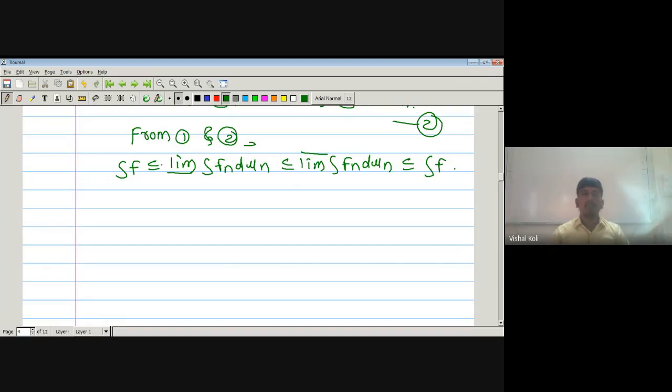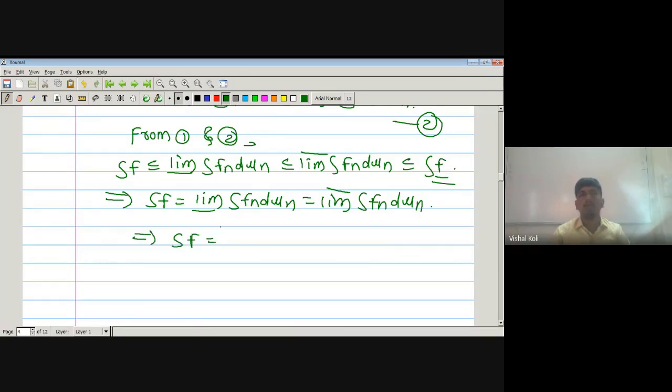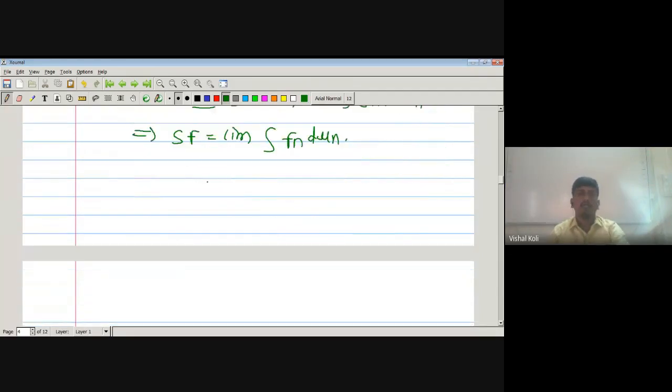So here integration of f is less than or equal to the limit inferior, which is less than or equal to the limit superior, which is again less than or equal to the integration of f. Then from this we say that all of these are equal. So integration of f is the limit inferior of integration of f_n dμ, and that is the limit superior of integration of f_n dμ. As the limit inferior is equal to the limit superior, its limiting value exists, which implies integration of f is the limit of integration of f_n dμ. That is, f is integrable, and hence we get the required result.